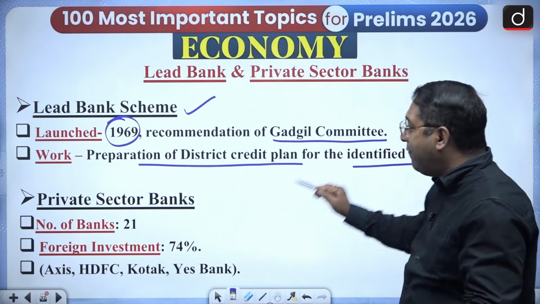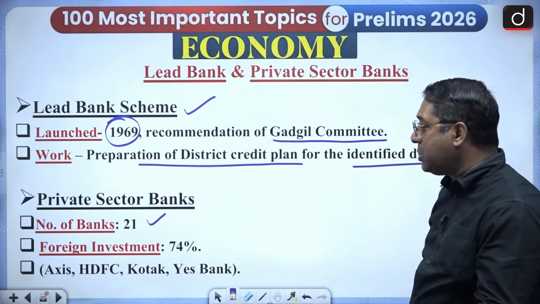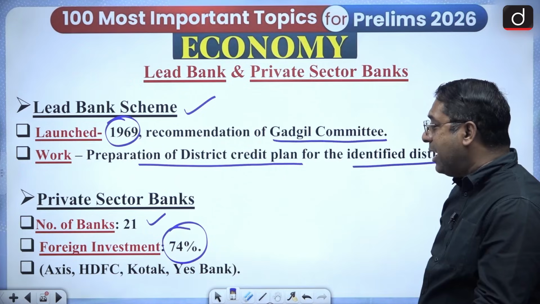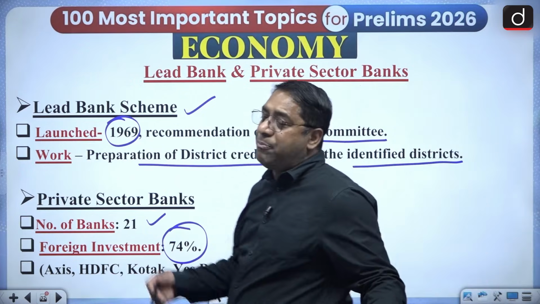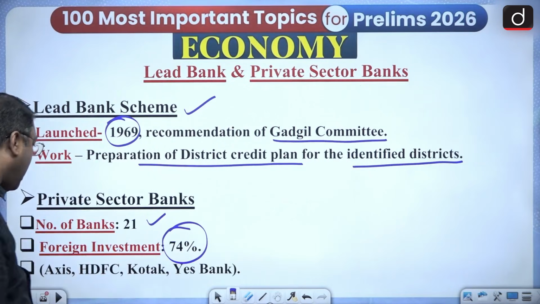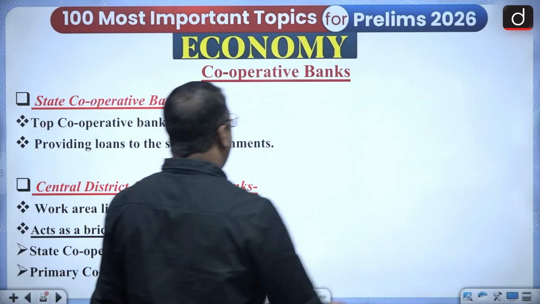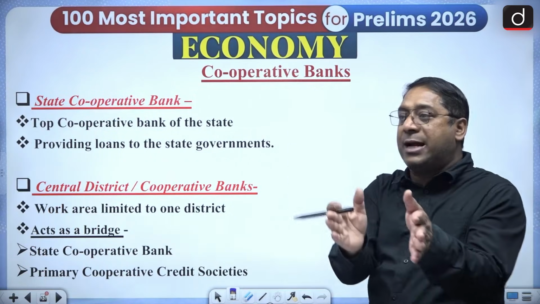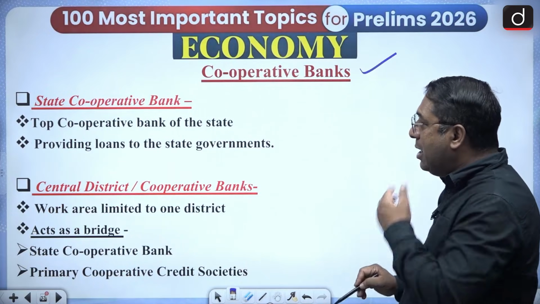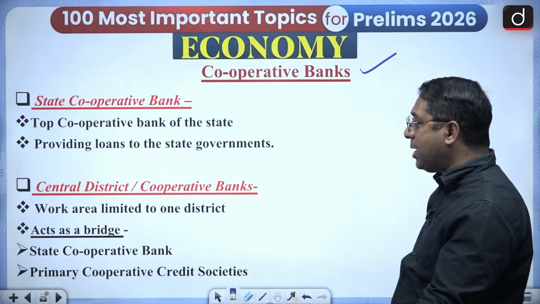Now what about the private sector banks? There are 21 private sector banks, and the foreign investment in these private sector banks is 74%. Now the private sector banks: ICICI, HDFC, Kotak Mahindra, Yes Bank, Axis Bank, these all are private sector banks. Now in India, apart from public sector banks and private sector banks, there are cooperative banks also. The state cooperative banks also, the central district cooperative banks also.